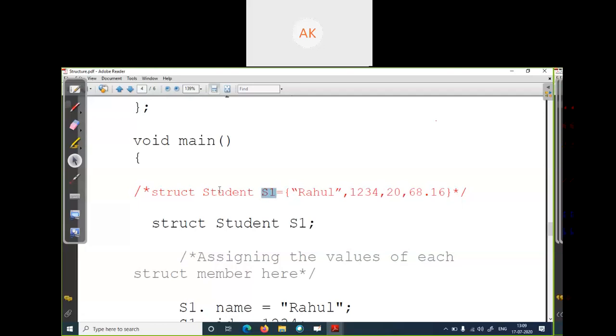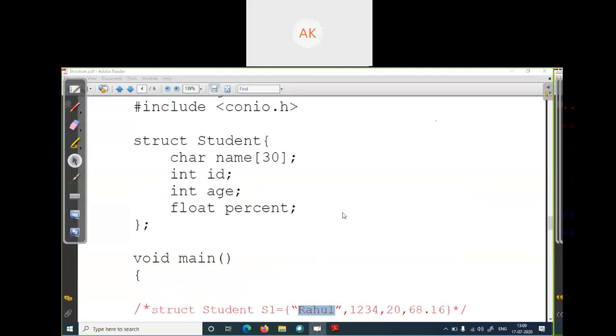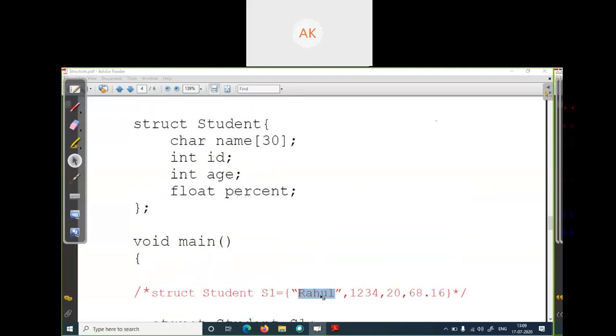s1 is of type student, so the first element we set is name, so we just write the name. The first variable you defined in your structure is name, so I first write, after the curly braces, the first value: name.